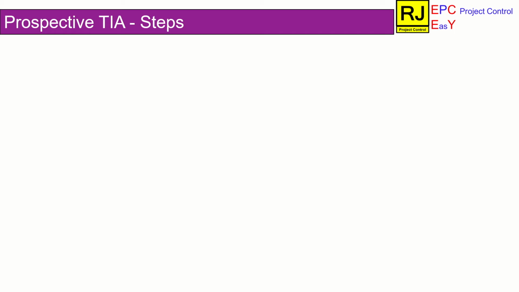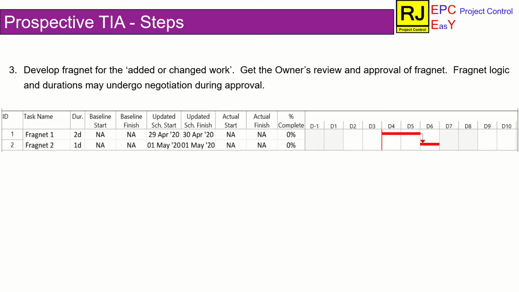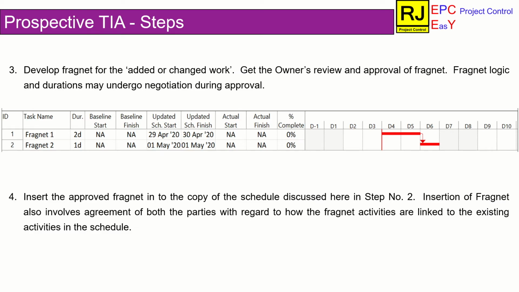Then step 3. Prepare a separate schedule for the additional work. It is a fragmentary schedule called fragnet. This fragnet shall be approved by the project owner. In step 4, the approved fragnet shall be inserted into the updated project schedule discussed in step 2. During approval of the fragnet, as stated in step 3, the fragnet's successor and predecessor activities with the updated project schedule will also be approved by project owner.